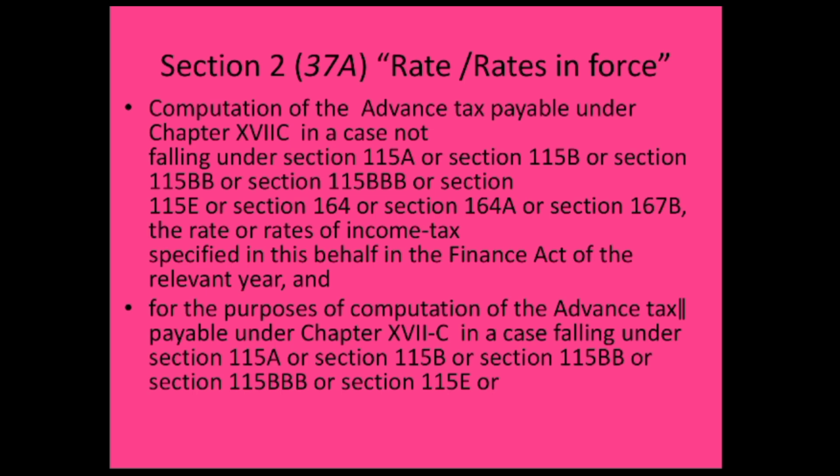In the case not falling under section 115B, when that income is not falling under section 115B, which relates to tax on winnings from lotteries, crosswords puzzles, races including horse races, card games and other card games, and any sort of gambling or betting in any form or nature whatsoever: when the total income of an assessee includes any income by way of winnings from any lottery or crossword puzzle or race, including horse races, not arising from the activities of owning and maintaining race horses, card games,